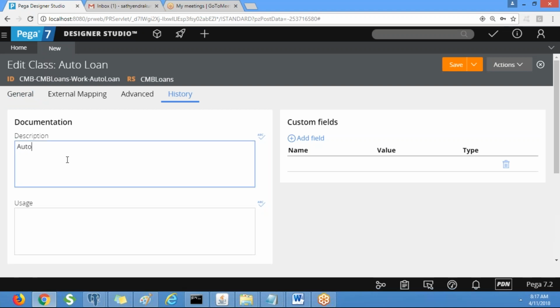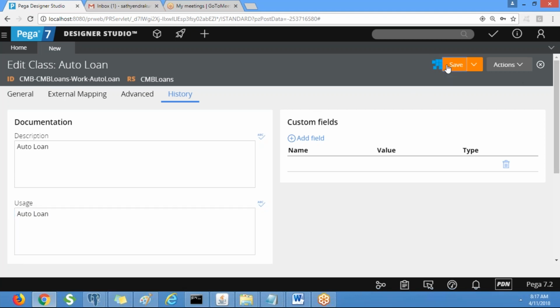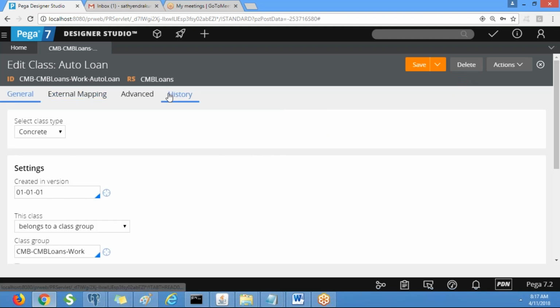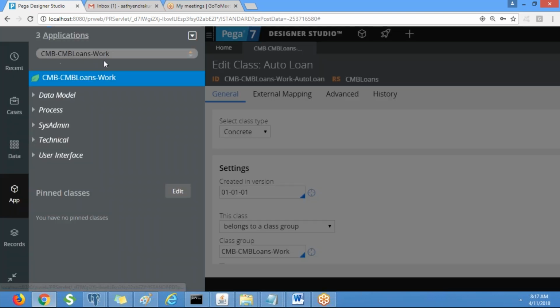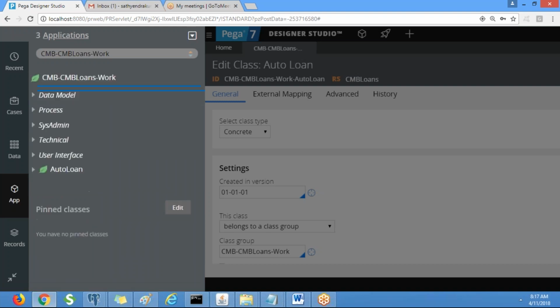Okay. So now, for the class we need to give some description. Okay, this is auto loan. Okay, and save it. That's it. These are mandatory fields. So without this you cannot save the class. Okay, now we created the auto loan class and you refresh all. See what happened? Auto loan work type created.